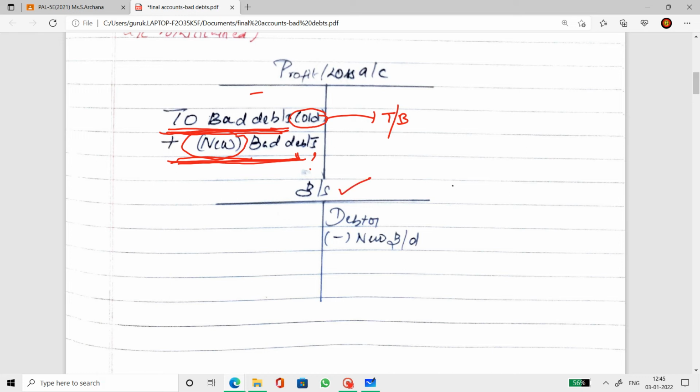And in the balance sheet, it is the debtor less the new bad debts only, because old bad debts have already been treated with the debtor. Therefore, old bad debts will not be further subtracted from the debtor account. So it's the debtor less new bad debts. I'm speaking only about bad debts now. I have not got into the provision for bad and doubtful debts balance. So make a note of this and let's move on to the next case.